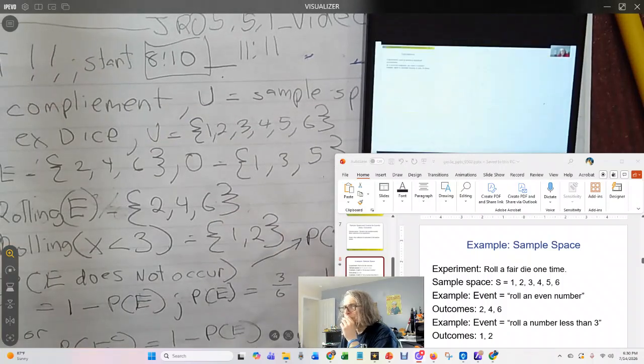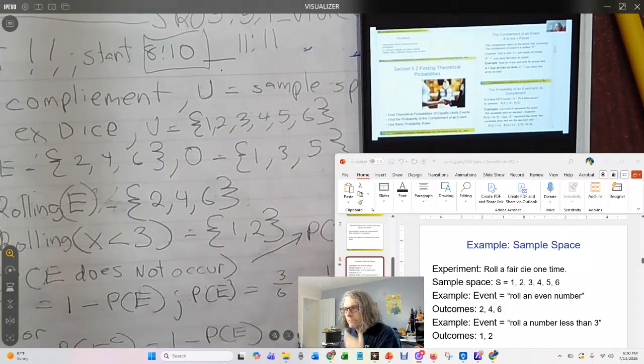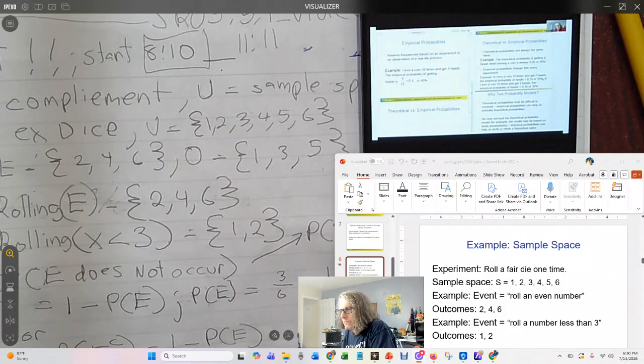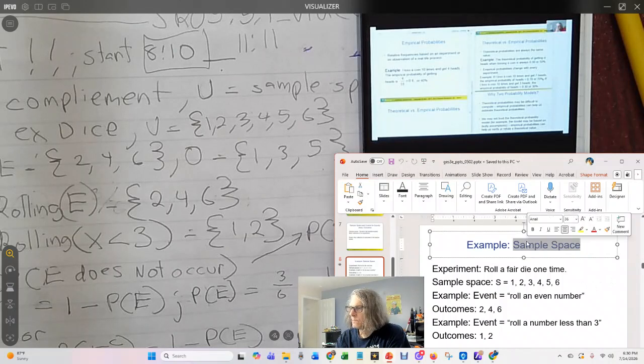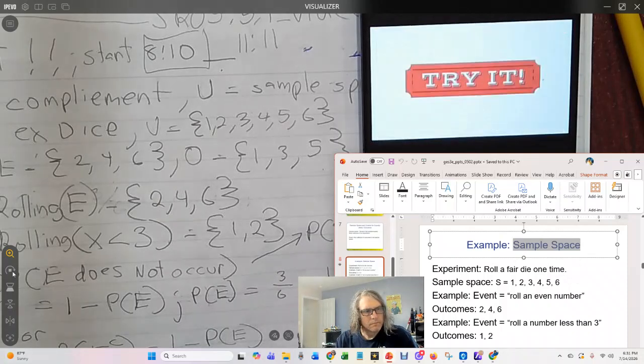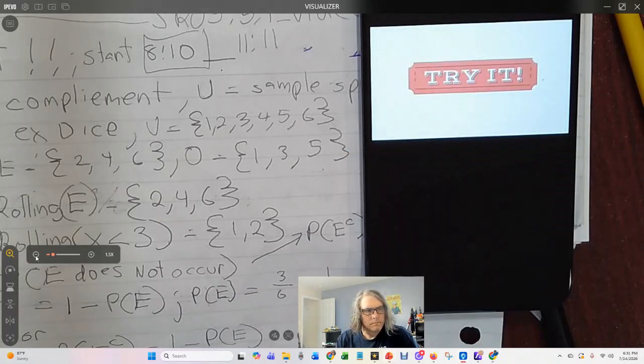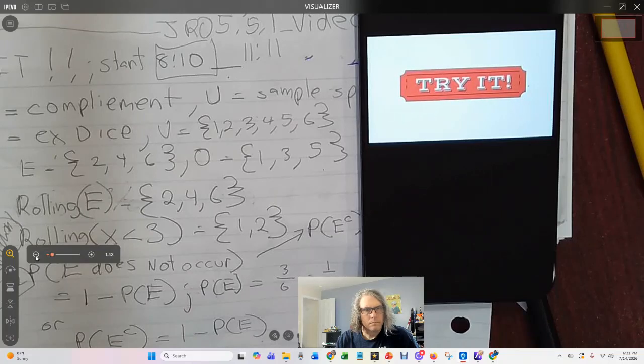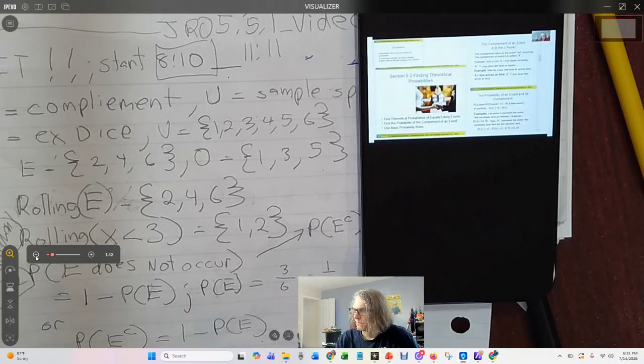Here's some more examples of theoretical versus empirical. I'm going to try to add on to this as we go through, so we can capture this part of week 3, and hopefully do a wrap up next week with what we have.